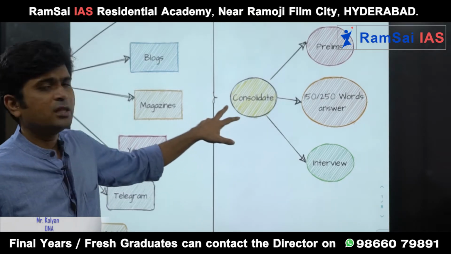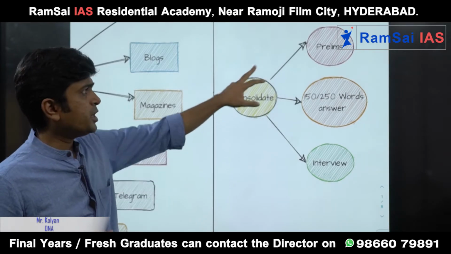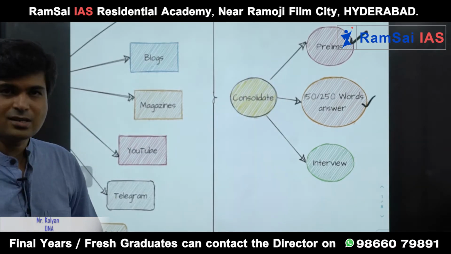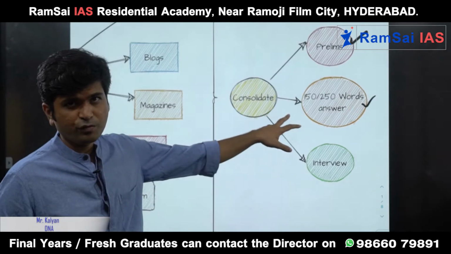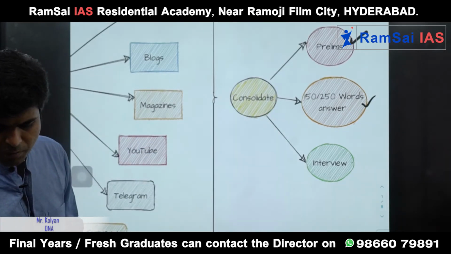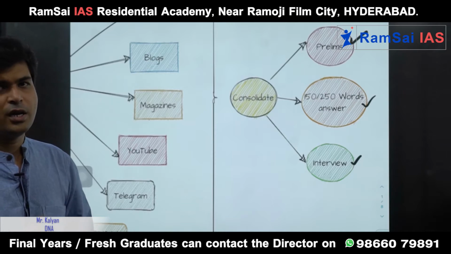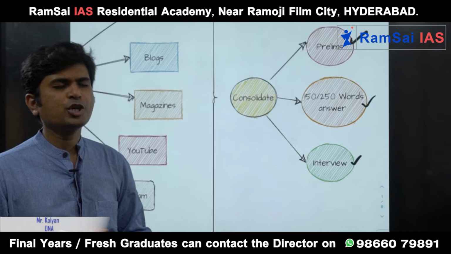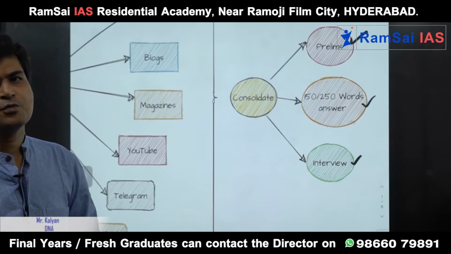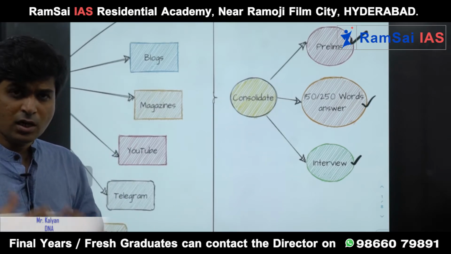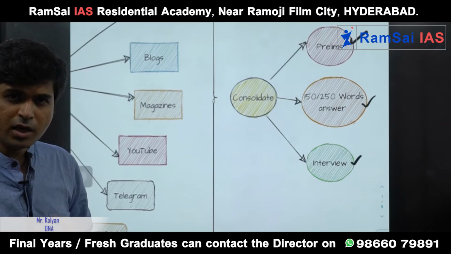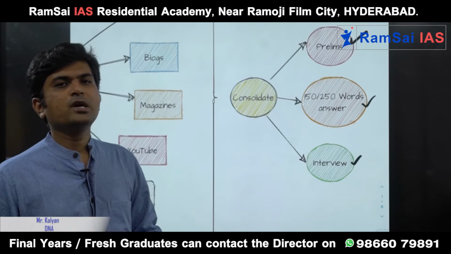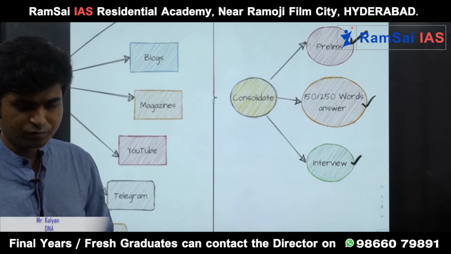The data you have read today should be either used in the prelims hall, or in your mains answer writing, which is either 150 or 250 words, or you should be able to give an answer in an interview. For example, for those going to interview in 2021, the question might be: should India engage with Taliban? That can be a mains question, that can be an interview question. By reading newspaper on a daily basis, you will be able to answer that very easily.